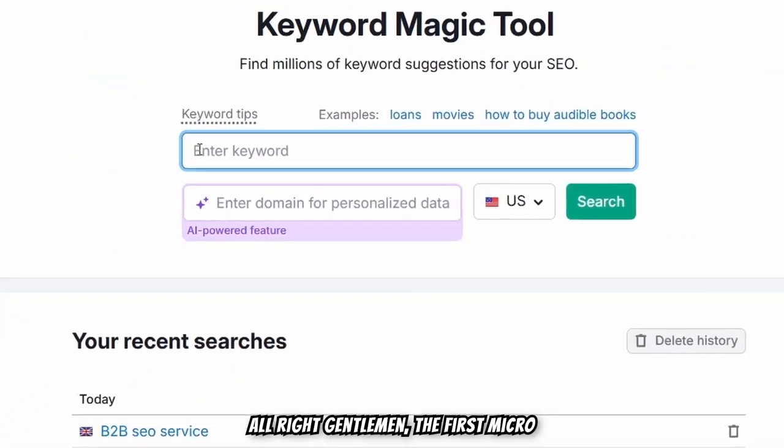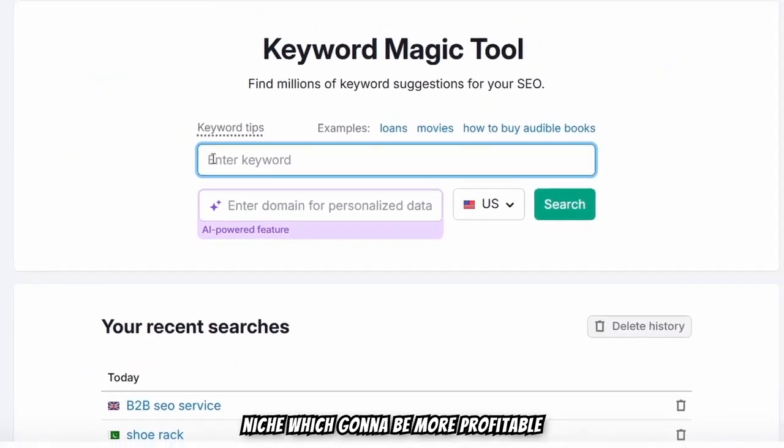Alright gentlemen, the first micro niche which is going to be more profitable is APK files. Now if I search, you can select the country.